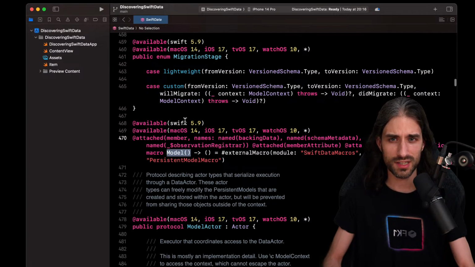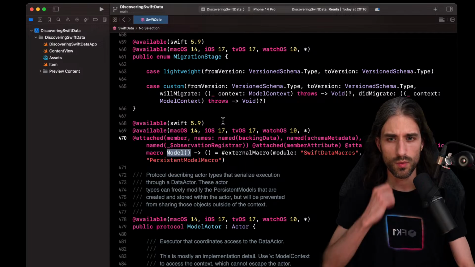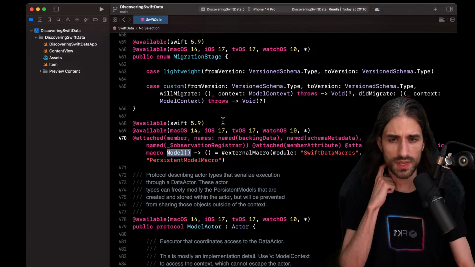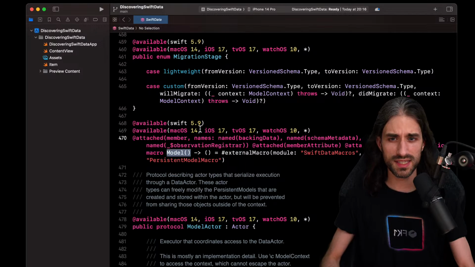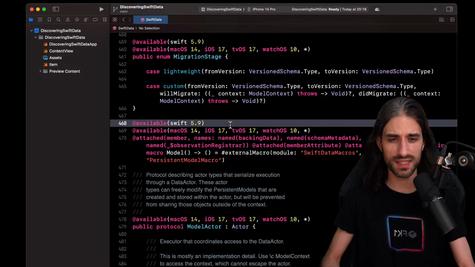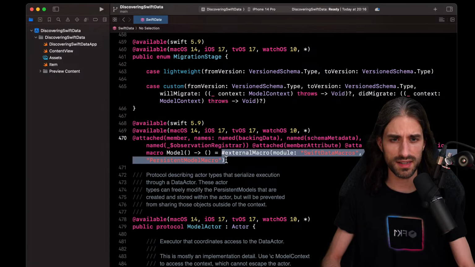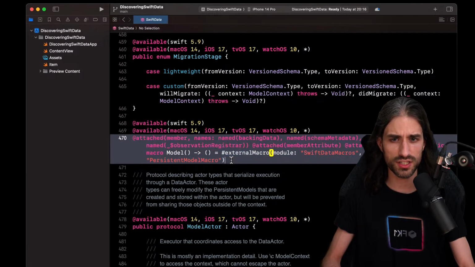So we see it's only available in Swift 5.9, but that's normal because that's when macros were introduced. We can see it's also only available from iOS 17. So this answers the question, is SwiftData backwards compatible? I guess the answer is no. And this macro is defined in an external Swift package that is part of SwiftData, I guess.